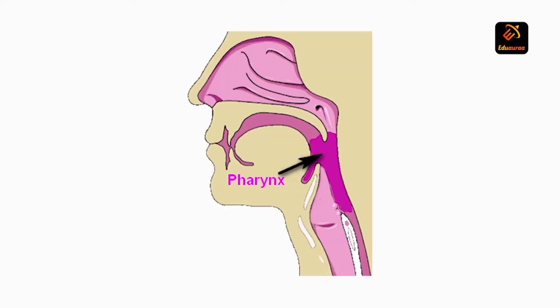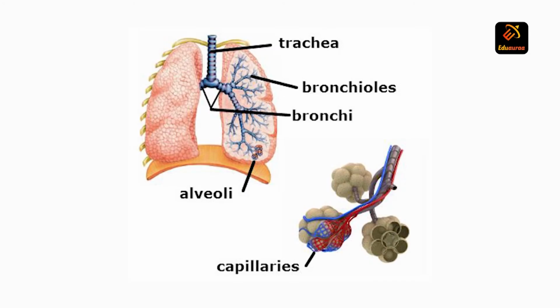How do we breathe? We breathe by the help of our respiratory system. What are the parts included in the respiratory system? So I start with nose, then pharynx, trachea, bronchi, bronchioles, alveoli, and then lungs. They help in exchange of gases.